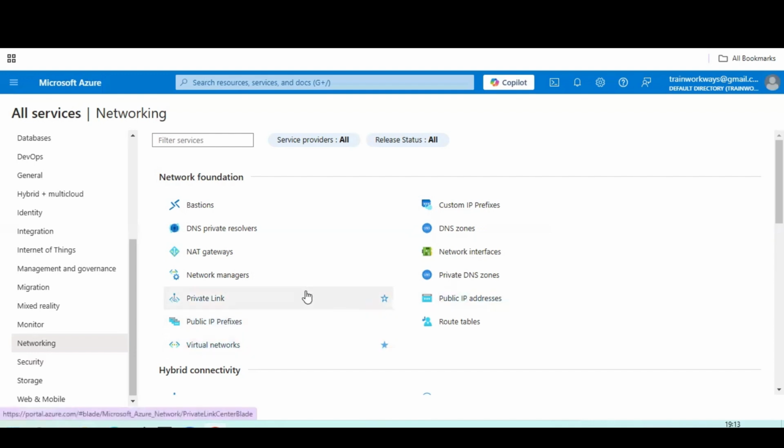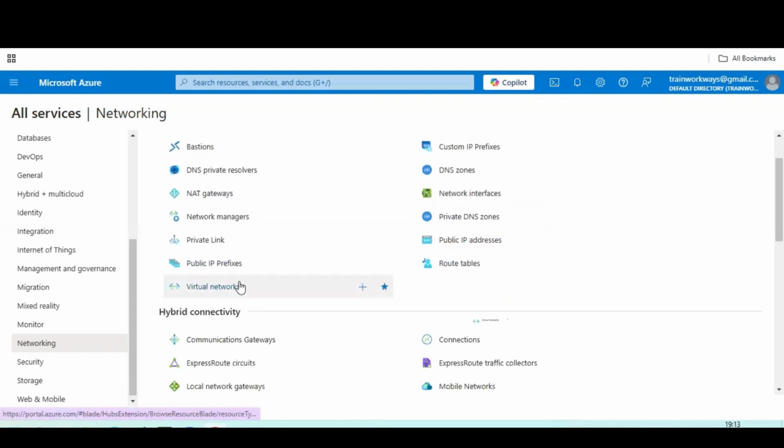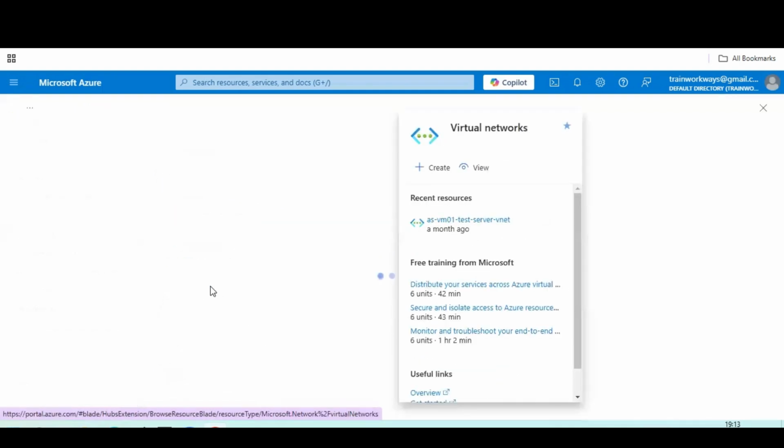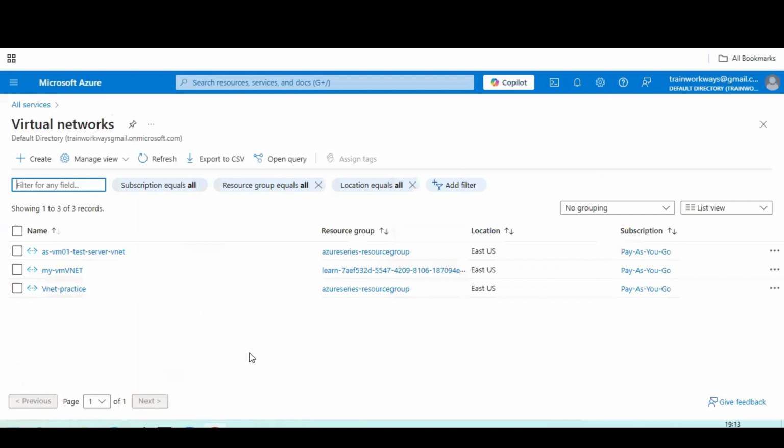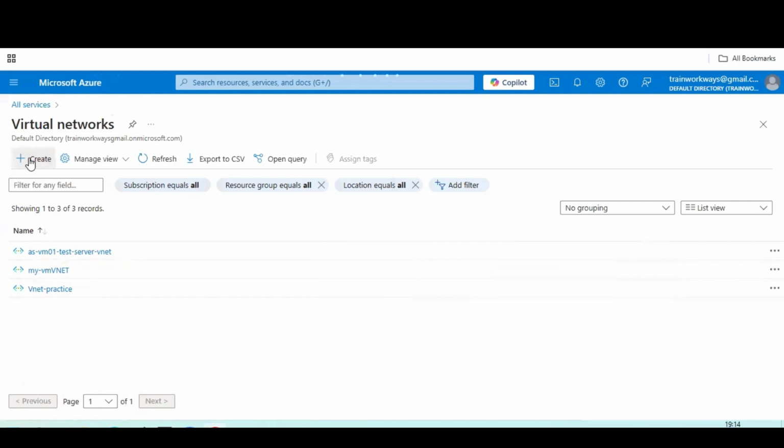So let's start the session, guys. Let's create it practically. So now click on virtual network. This is the virtual network which you can see. Here on the left hand side of the screen, you can see there is a create symbol.